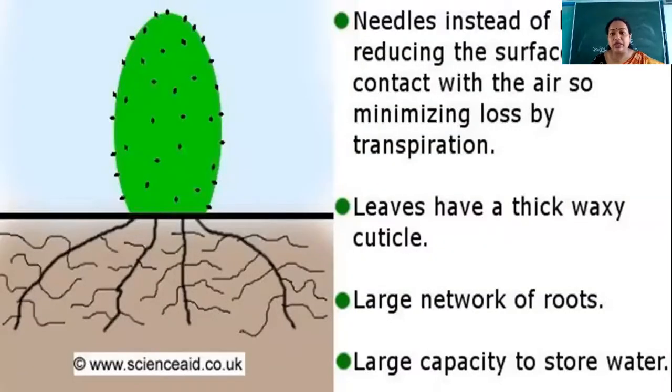Okay, and also you can see over here that the roots of these plants are widespread. They are spread out. Okay, and they can penetrate deep into the soil. They can go very deep inside the soil. Why? So that it can collect water from a large area. Okay, just imagine the roots of the cactus plant, it penetrates only to a smaller distance.